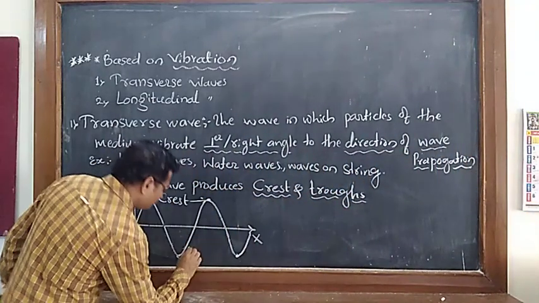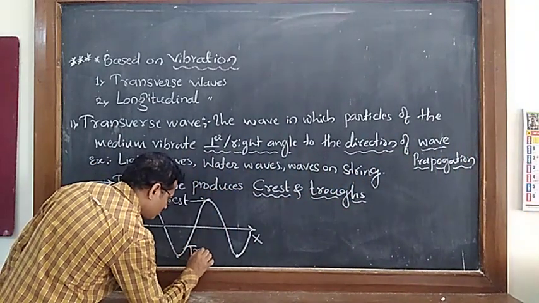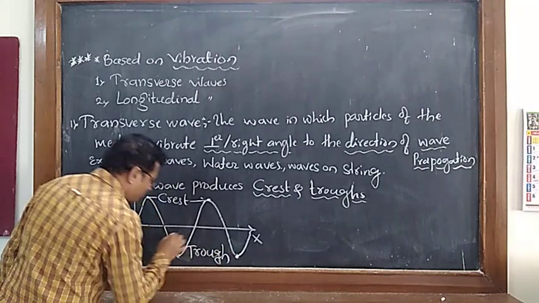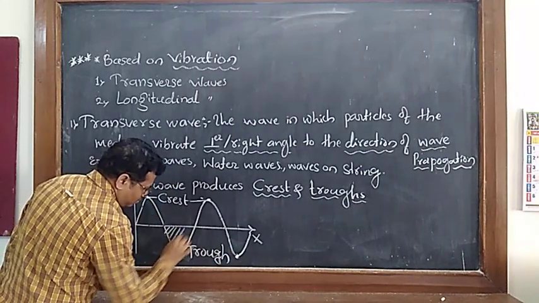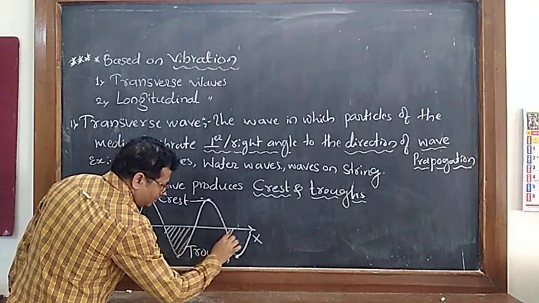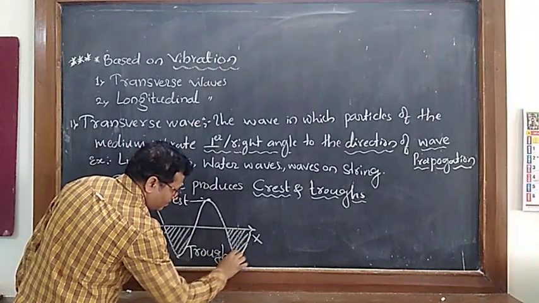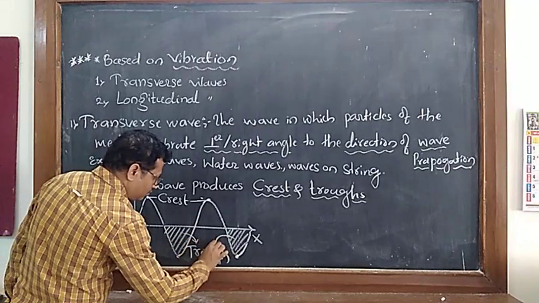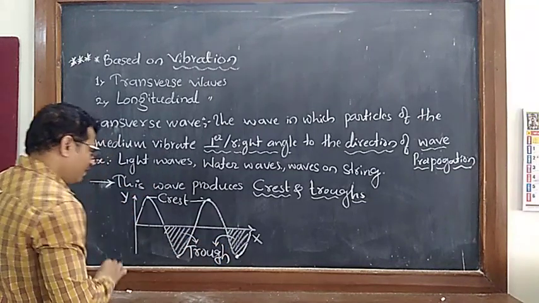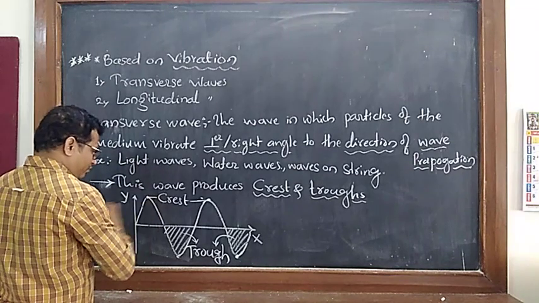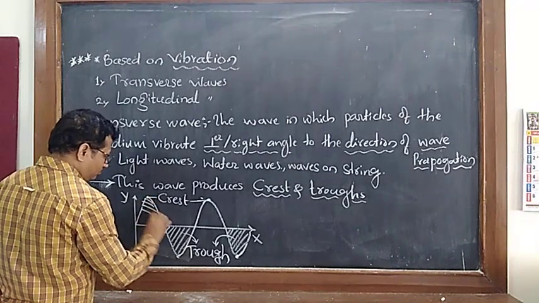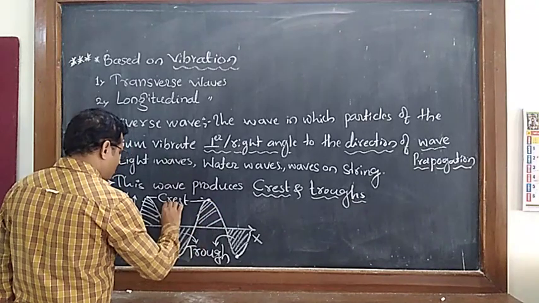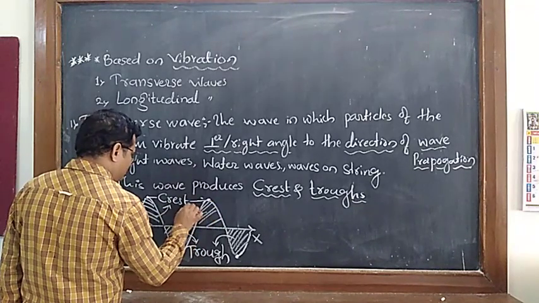Okay. These whatever are there, these two, this and this, are called troughs. And whatever this is there, these are called crests.